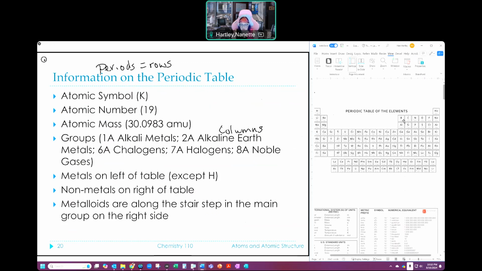You don't see this staircase on this table. And that's okay, because you need to know that they're in here. I'm not going to ask you which one's a metalloid. If I ask you about a non-metal, it'll be something that's up here that's obvious. If I ask you about a metal, it's pretty much anything else. I won't ask you about the metalloids. So those are things I need you to know about the periodic table, its structure, what information's on it, that kind of stuff.